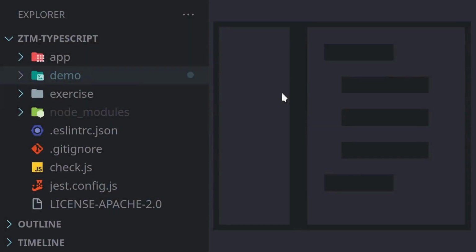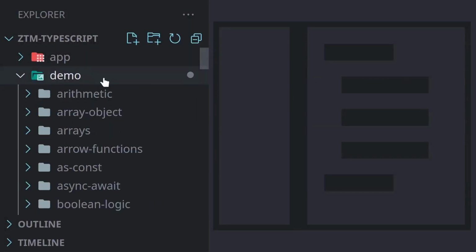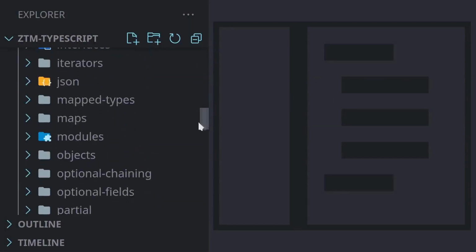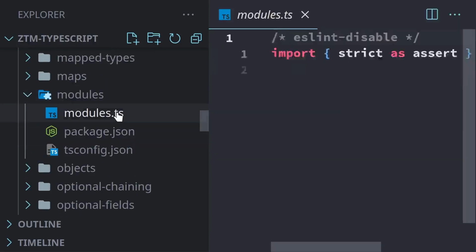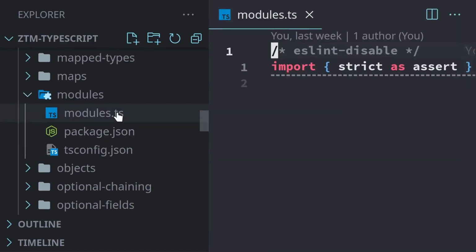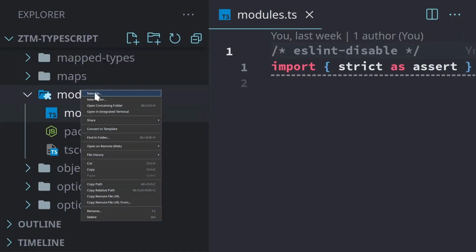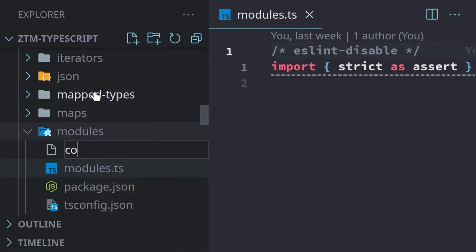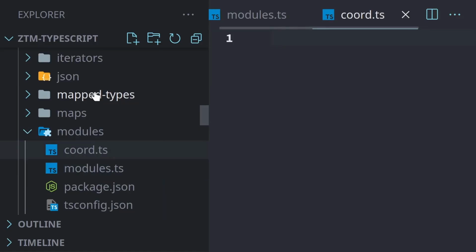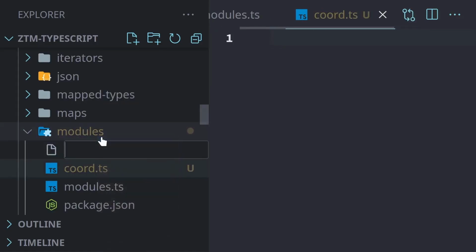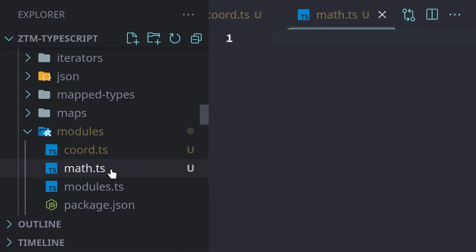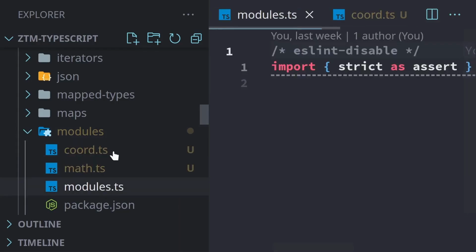In this demo, we're going to be taking a look at modules. So we'll open up the demo folder, scroll down to modules, and open up modules.ts. Before we start writing any code in modules.ts, we're going to right-click on the modules folder, make a new file, and name this one chord.ts. We're going to make another file, and this one will be named math.ts. So chord and math are going to be modules that we're going to be using in our modules.ts file.